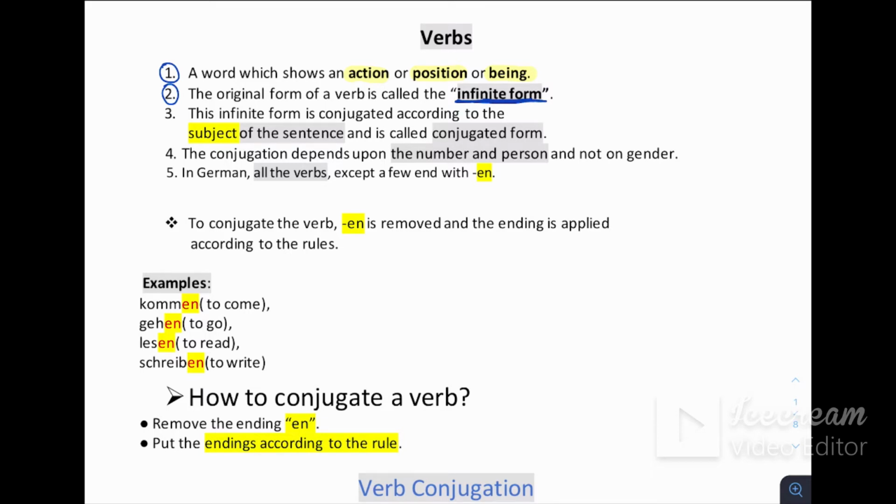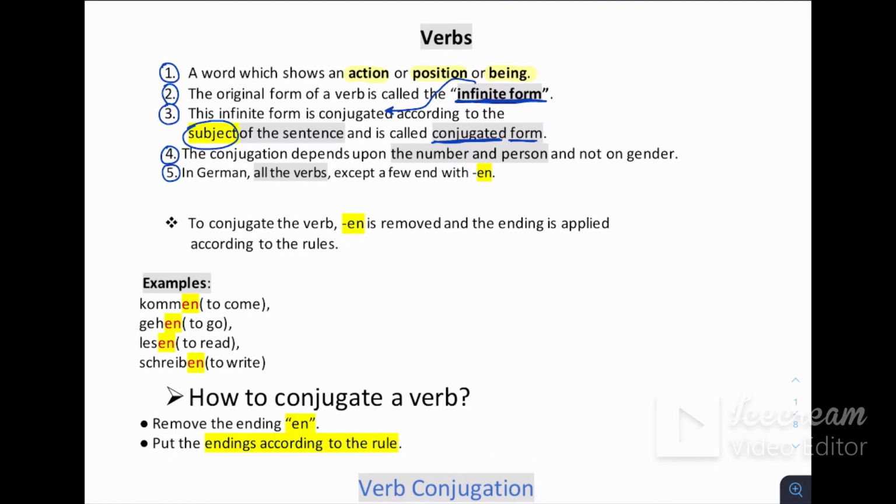The third point: this infinitive form is conjugated according to the subject of the sentence and is then called the conjugated form. This is what we are going to learn today. Fourth point: the conjugation depends upon the number and person, and not on the gender.